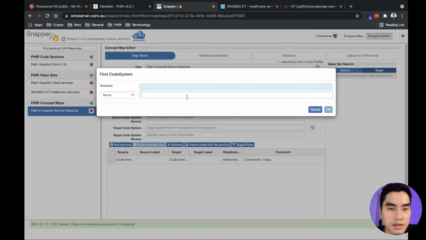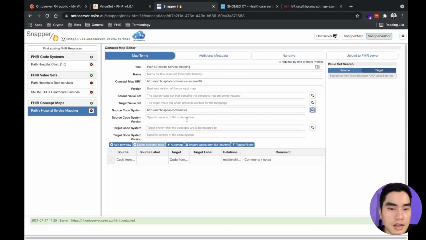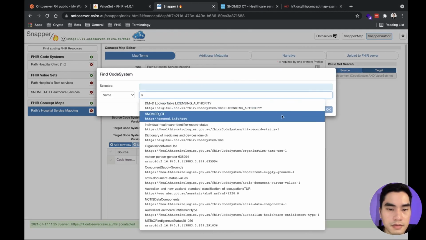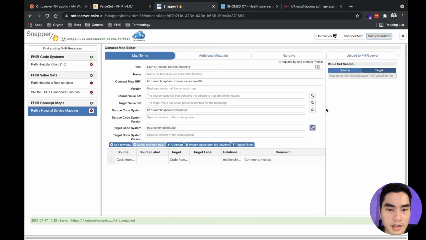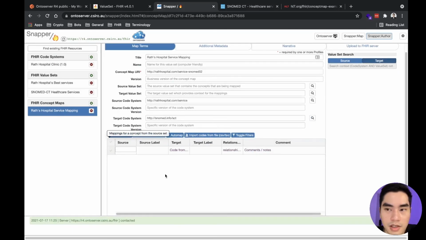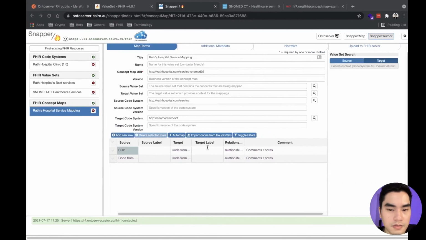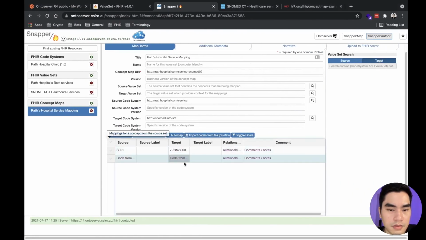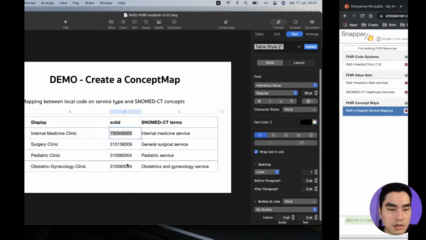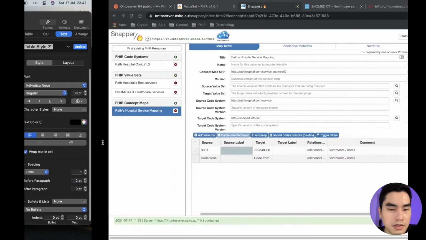The source is the hospital clinic, and the target is SNOMED CT like this, and we will select a code. Source and target, this one. Source, this one.